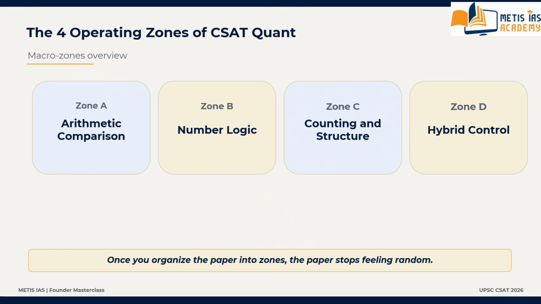Next we are moving to zone B, that is number logic families. What is number logic families? What does it consist of? This zone includes questions where the real issue is not the arithmetic size.